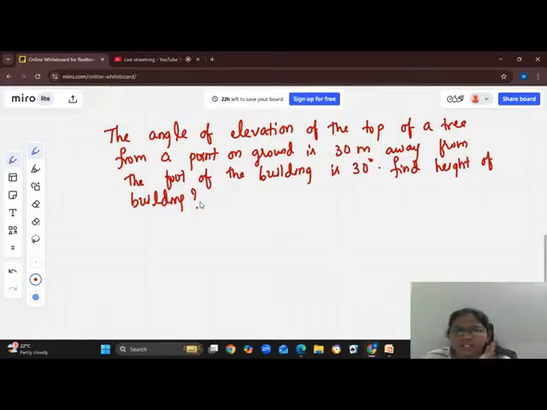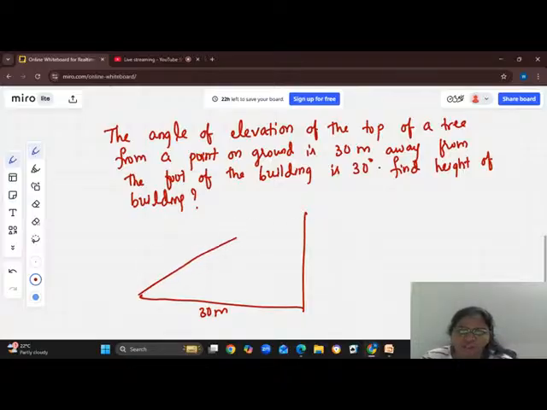The angle of elevation, they have given that the angle of elevation of the top of a tree. Okay, top of a tree is there. From a point on the ground, they have given, is 30 meters away from the foot of the building. Is how much? 30 degrees. How many of you got this figure? How many of you are able to draw this figure first?